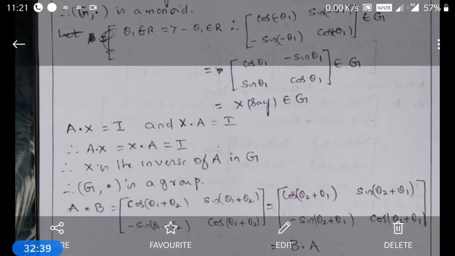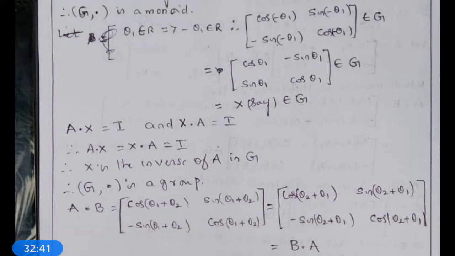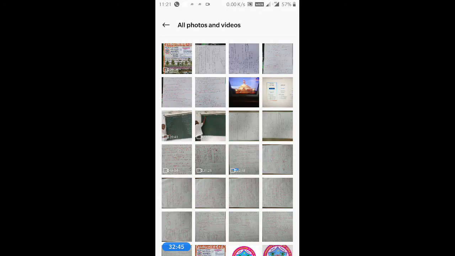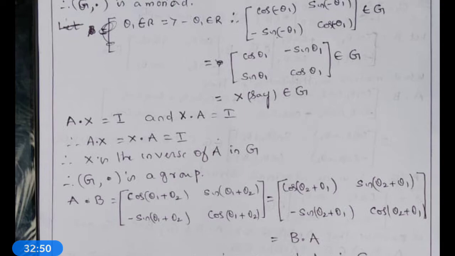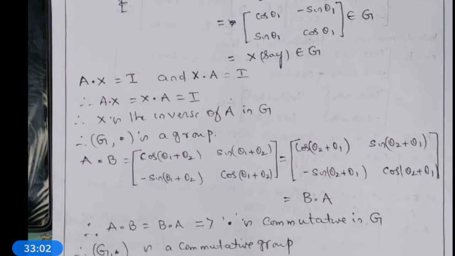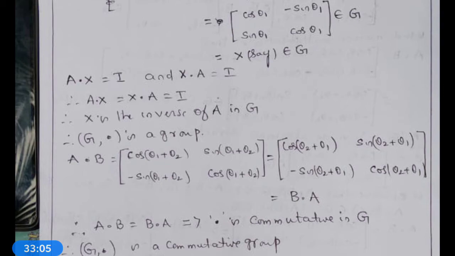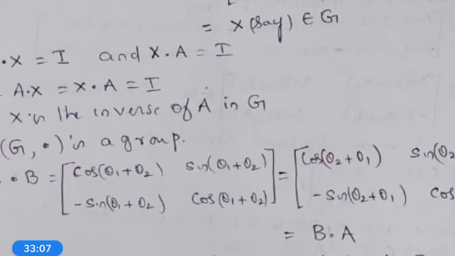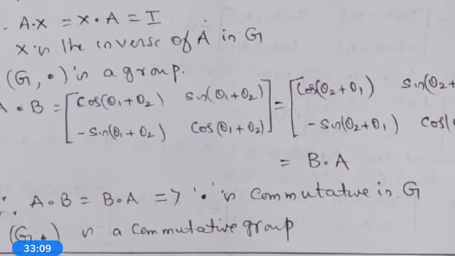A dot X is equal to X dot A is equal to I. Clearly, A dot X is equal to X dot A is equal to I. Therefore, every matrix in G, say A, is invertible. Therefore, the inverse exists in G. Therefore, G comma dot is a group.